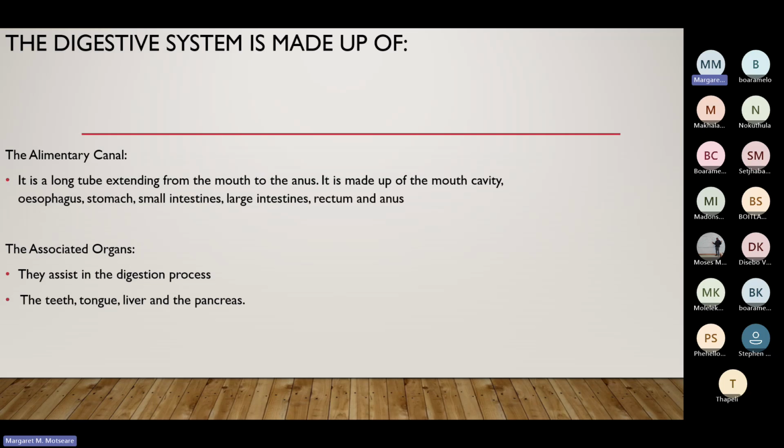And then the digestive system is made up of the following: the alimentary canal. What is the alimentary canal? The alimentary canal is a long tube extending from the mouth to the anus. It is made up of the mouth cavity, the esophagus, the stomach, the small intestines, the large intestines, the rectum, and the anus. So that's what makes up the alimentary canal.